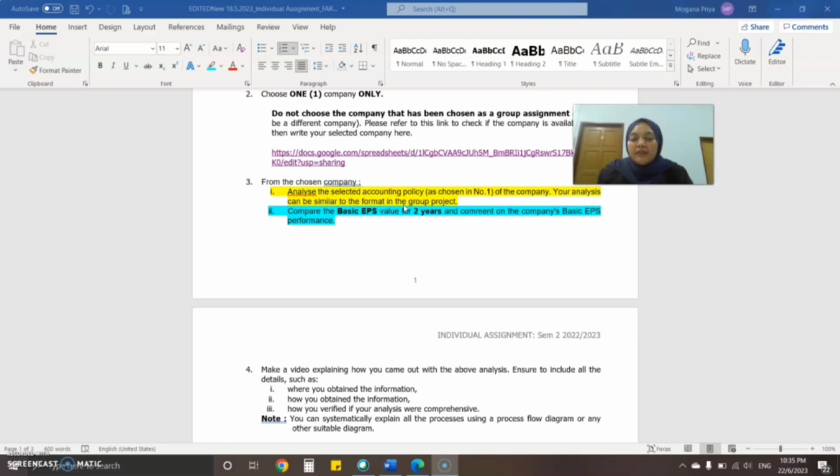My metric number is S59813. First of all, based on the individual assignment given, I need to answer two questions. First, analyze the selected accounting policy, where I chose MFRS 112 deferred tax for the company. Second, compare the basic EPS for two years and comment on the performance of the company. And I chose Sarawak Cable Berhad, which has been listed in the spreadsheet in the question for the individual assignment.